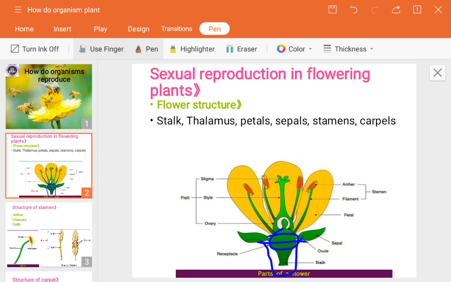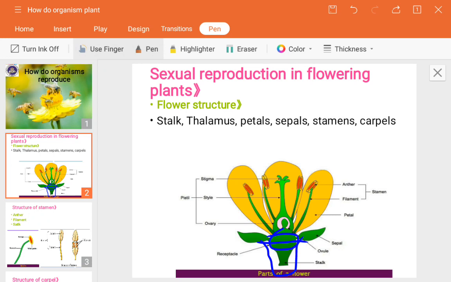If you have ever observed a flower, you can see some yellowish portions or small grain-like structures present inside the flowers. Those are the reproductive parts. We will see them in detail. Next is sepal.